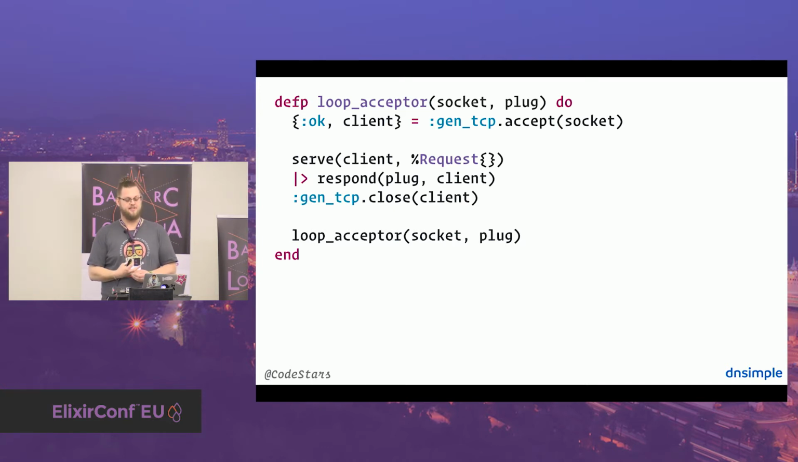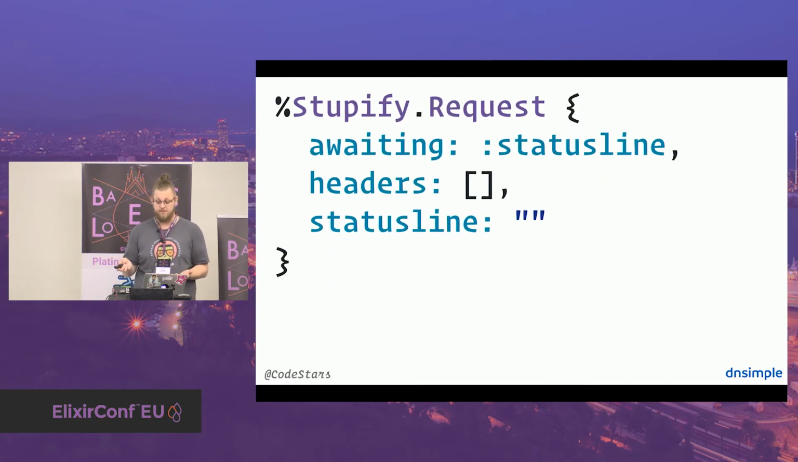And I want to take a look at this struct. It's really simple. It has three keys. The one is the awaiting, which is kind of a state machine. And it tells the request what should be next. And you'll see in a second how I'm going to use that. Then we have a list of headers. A header is a tuple of two strings, basically. And then we have the status line, which is just a status line. So with this request, you can see that I'm not even considering dealing with bodies. So there is no request body in this simple example.